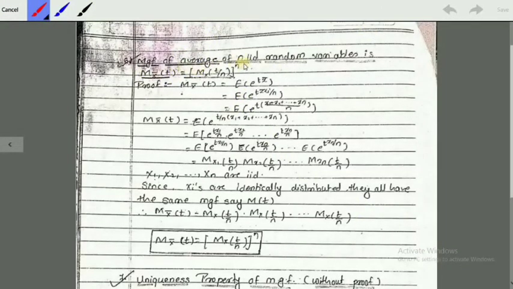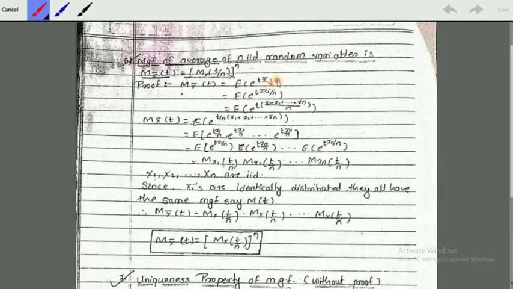Sixth property: the MGF of the average of n independent identically distributed random variables, M_xbar(t), is equal to M_x(t/n) raised to n. Let's discuss. M_xbar(t) is given as the expectation of e raised to t x bar.